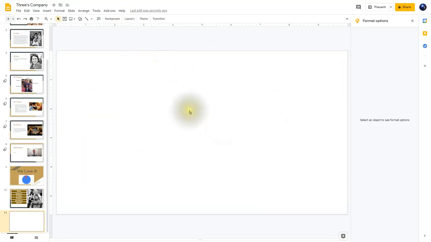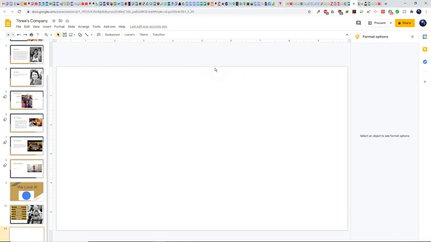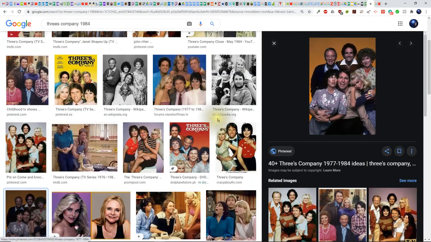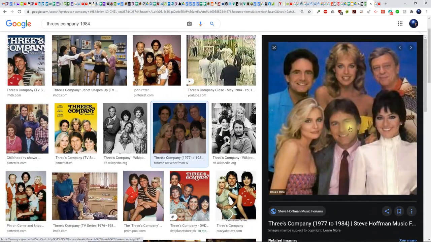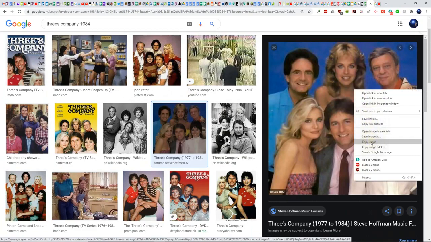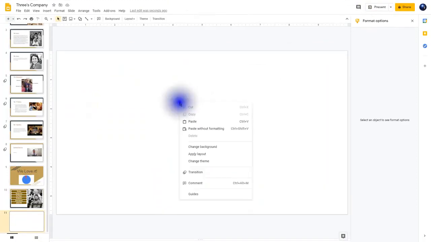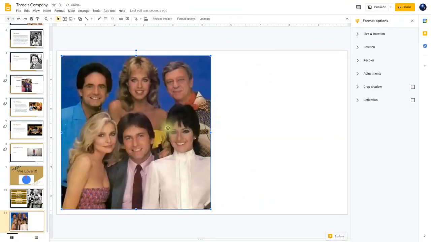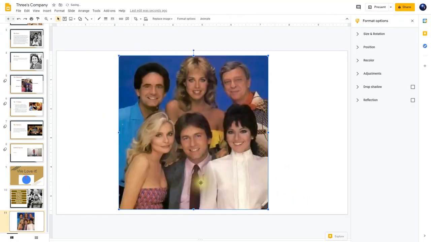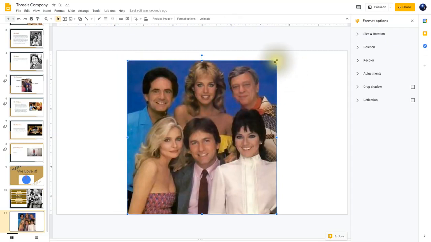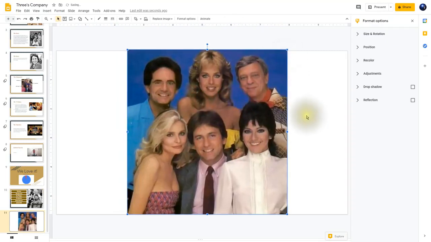So to do this, we're actually going to use several images. So for this one, I'm actually going to find an image on the internet for Three's Company. And let's choose this one here. I like that one. We'll right click it and then say copy image. We'll go back to the presentation and then right click and paste. We'll put this one here in the center, and I'll center it there. What I'm going to do, I'm going to resize it here, make it a little bit larger.